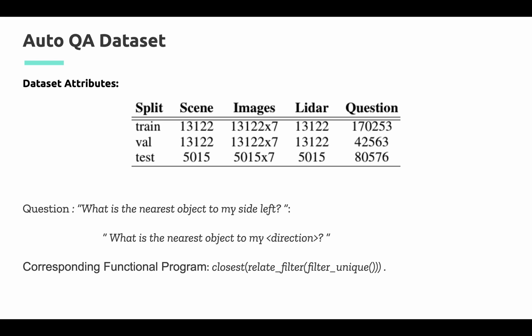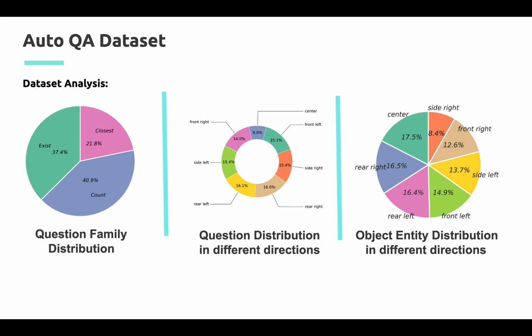We have around 210K question answers distributed in the training, test, and validation datasets. For question answer pair generation, we used functional programs. For example, what is the nearest object to my front left? The corresponding functional program would be a unique filter followed by a relate filter followed by a closest filter. From figure 1, we can see that all questions are almost equally distributed among different families, with approximately 37%, 21%, and 40% share of each family.